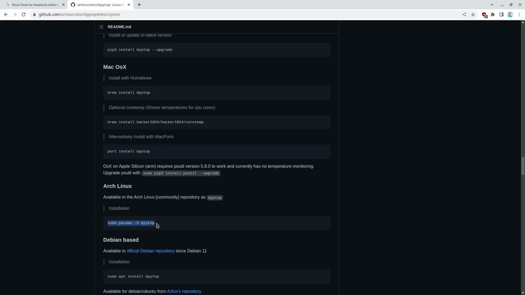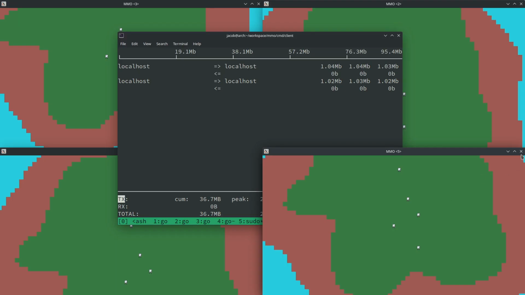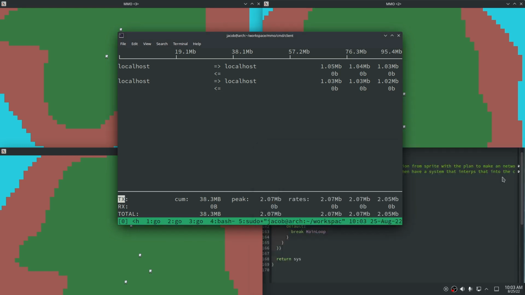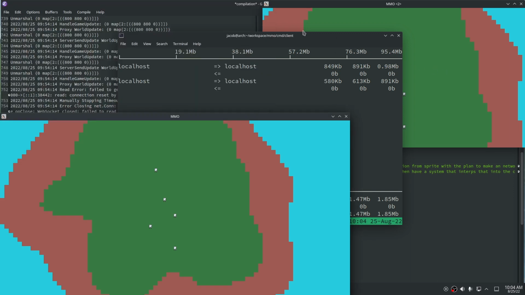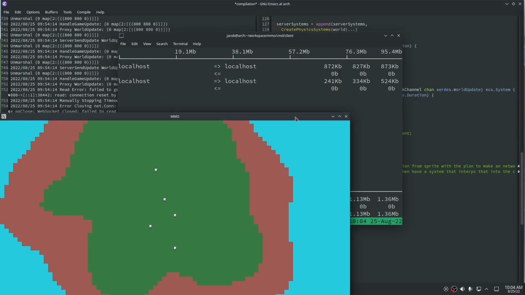Oh look, I can just install it just like that. Let's close a few of these and see how much it decreases by. I think logouts don't work though. Look at that, it dropped. That's the main one. Oops, I forgot I don't have exit working. Because really these don't match. It's kind of confusing because it's like localhost to localhost is this much, but then localhost to localhost is this much. I don't really know.